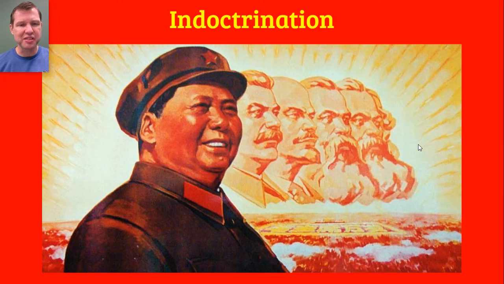This was a difficult process, as you can imagine, particularly in a country of 600 million people, to uproot all of the old ideas, the traditional ideas that had really governed China and Chinese society for 2,000 years. And so Mao did what so many totalitarian dictators do. He took control of all the media. He took control of all of the newspapers and the publishing houses, which published books, and all the electronic media, such as it was in China, like radio stations, and later on television as well.